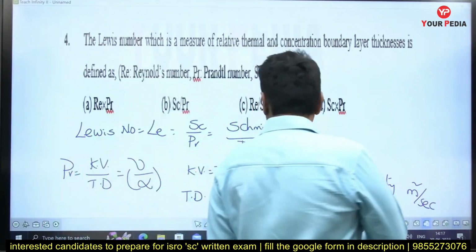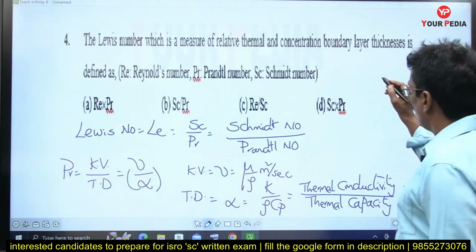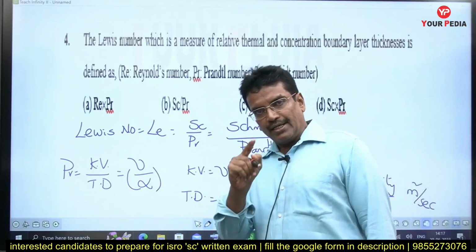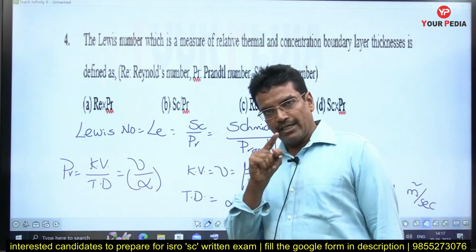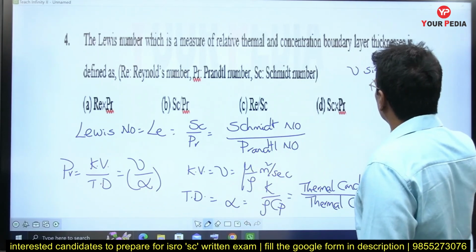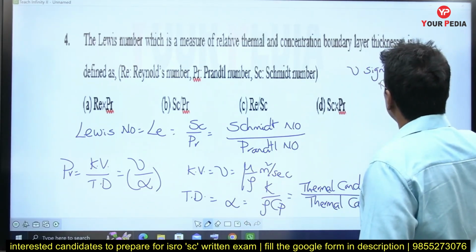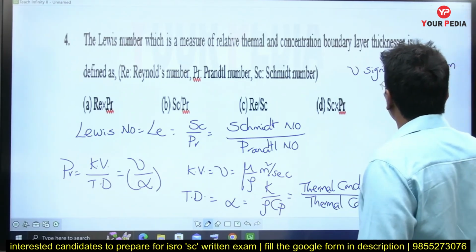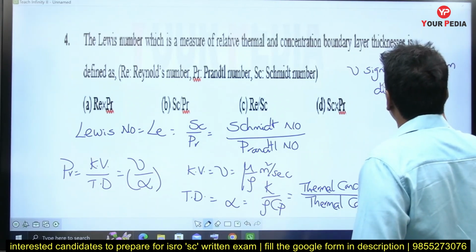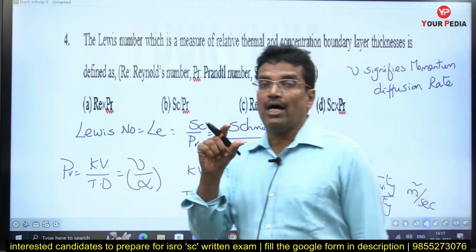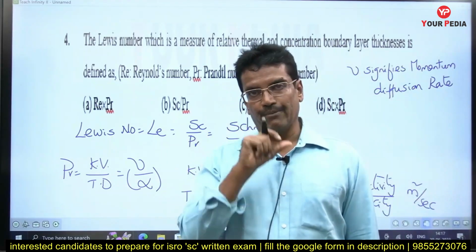But when you look at these two terms, kinematic viscosity and thermal diffusivity, what do they really tell about? What is the real physical significance of the kinematic viscosity? Kinematic viscosity signifies momentum diffusion rate, momentum diffusivity. That is how it will signify how thick the hydrodynamic boundary layer will be.